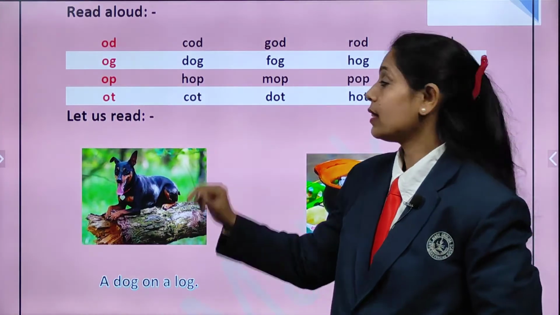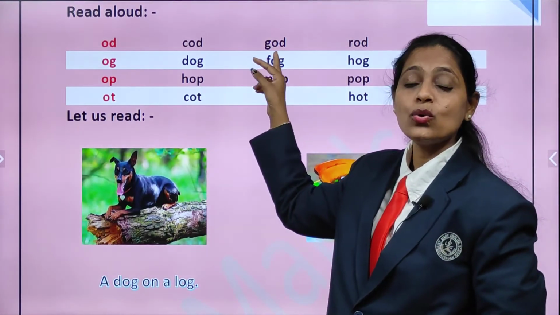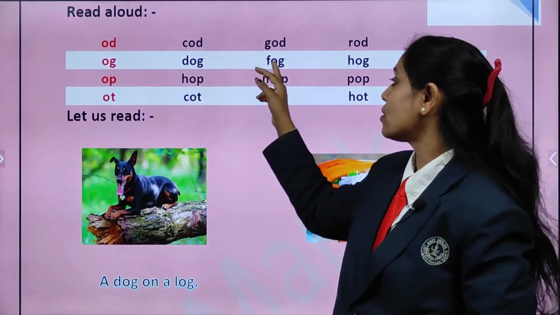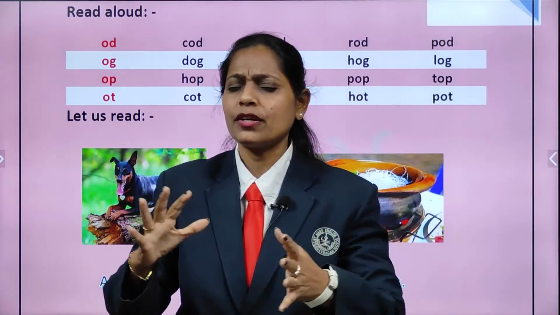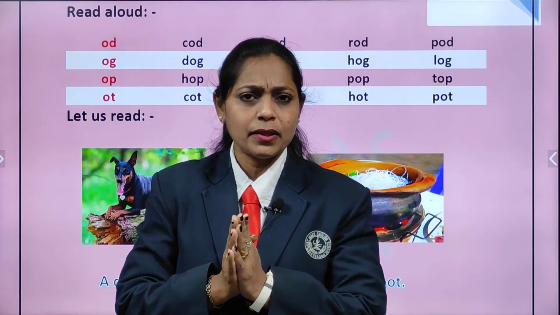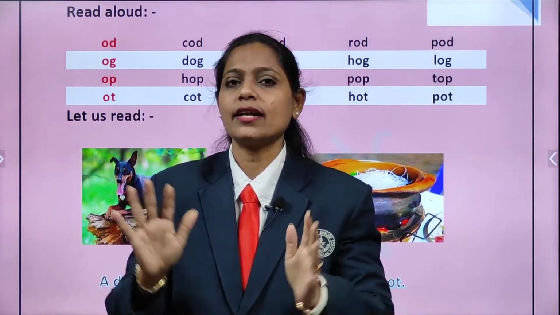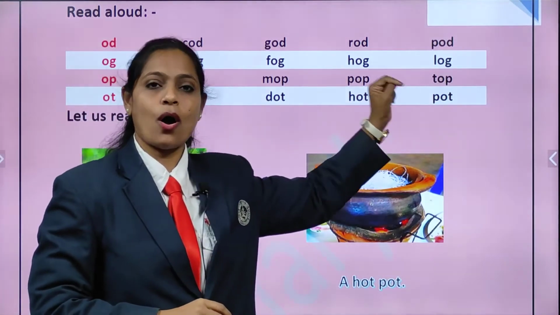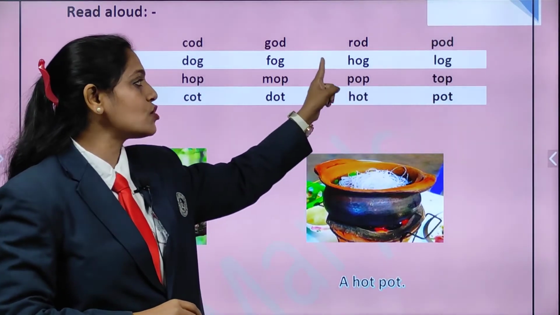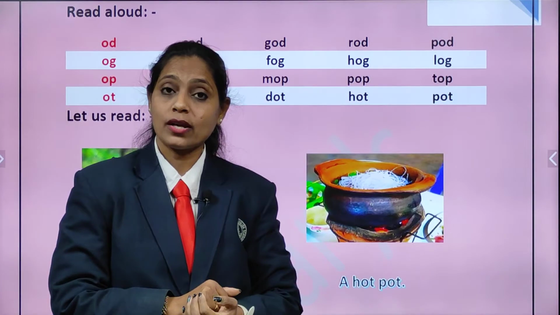D-O-G, dog. The next word is F-O-G, fog. What is it, children? F-O-G, fog. Yes, when it is too cold and you get up in the morning, you see white everywhere, that is called fog. Okay. H-O-G, hog. Again, H-O-G, hog. A hog is a pig.